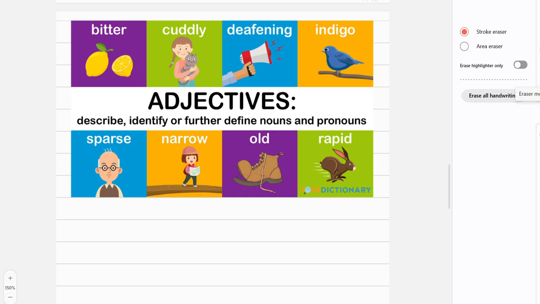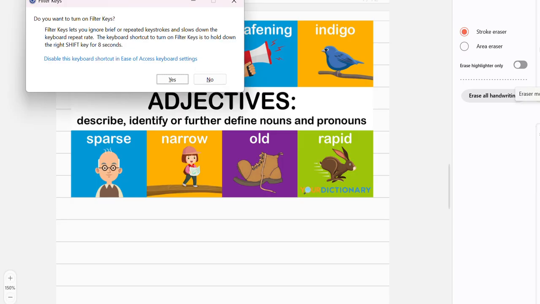Assalamualaikum. Today in our lesson we will be learning about adjectives.